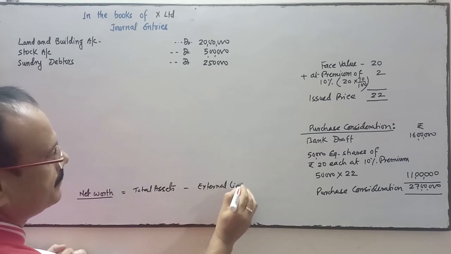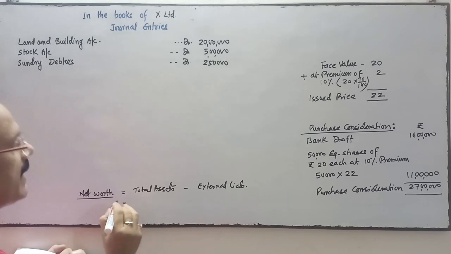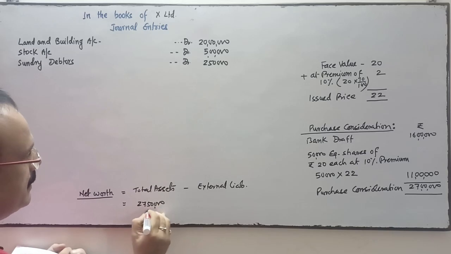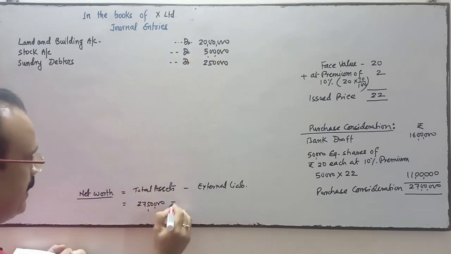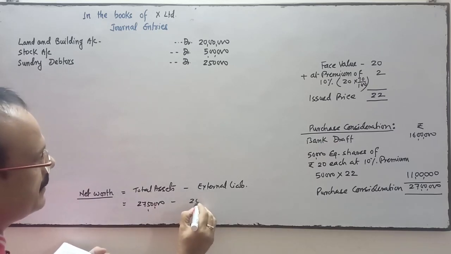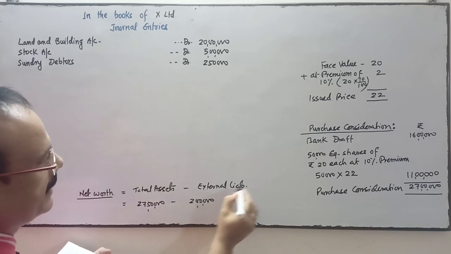So total assets is 27,50,000. And creditors are taken over, the value of that creditors is 2 lakhs, an external liability.